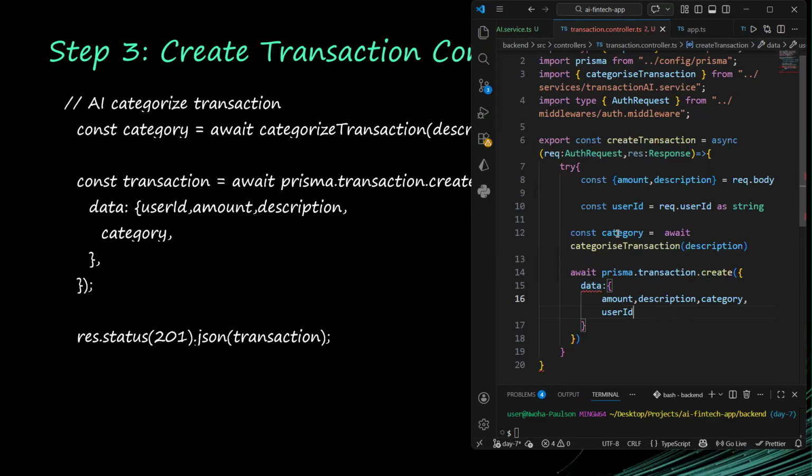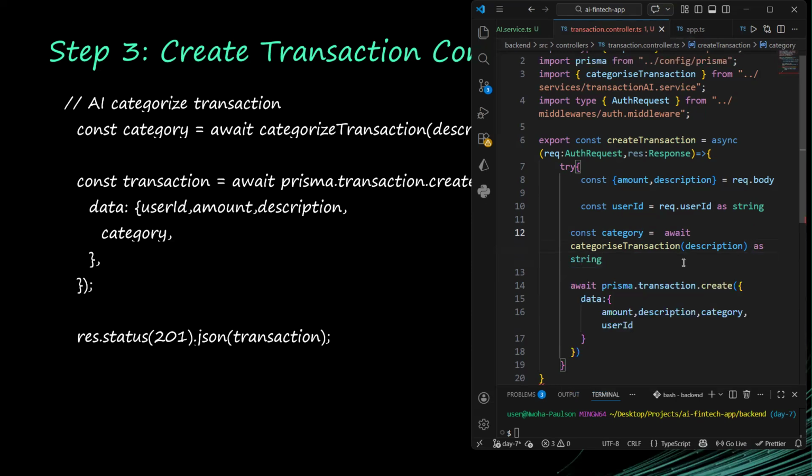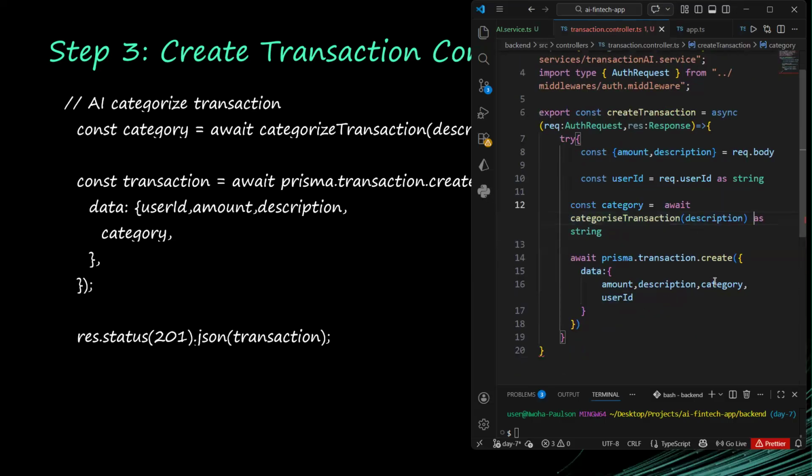So this category could be string or undefined, but we are having this to be string or null. This is what I'm going to do: I'm just going to typecast whatever we return from the categorize transaction as string. Okay, so I think it makes sense now. All right, so it's no longer complaining.